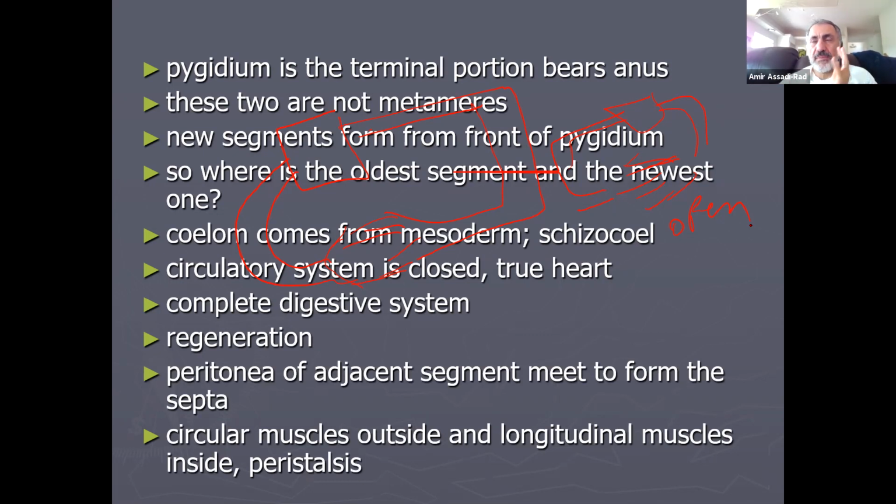Peristalsis was something that I talked about at the beginning of the semester, in your esophagus, right? Circular muscles are outside, and longitudinal muscles are inside. When these guys contract, these guys relax. So longitudinal muscles, circular muscles, and when they're relaxing, they are tightening, so they push the food down. And the food always goes down. So that's how they move.